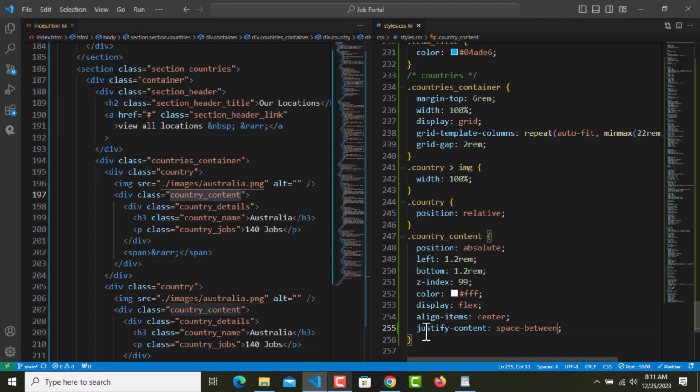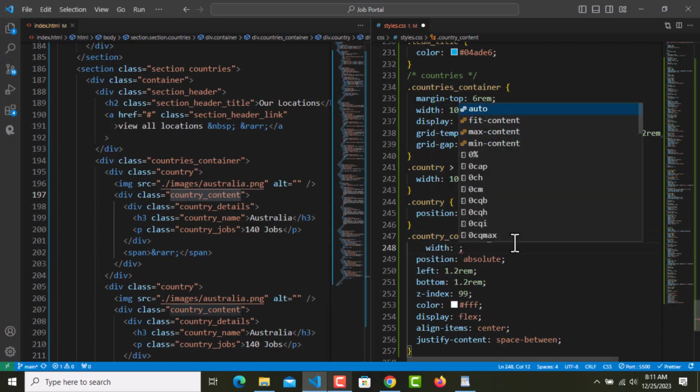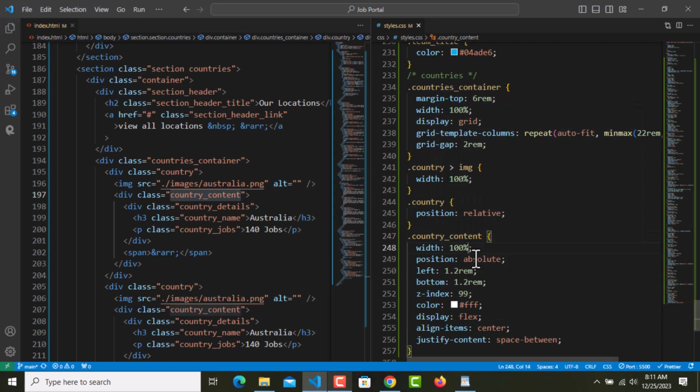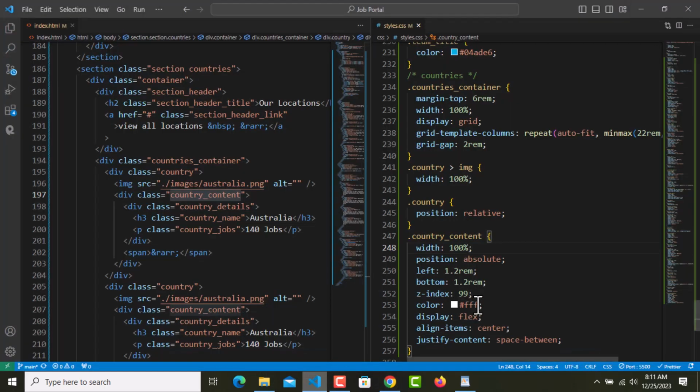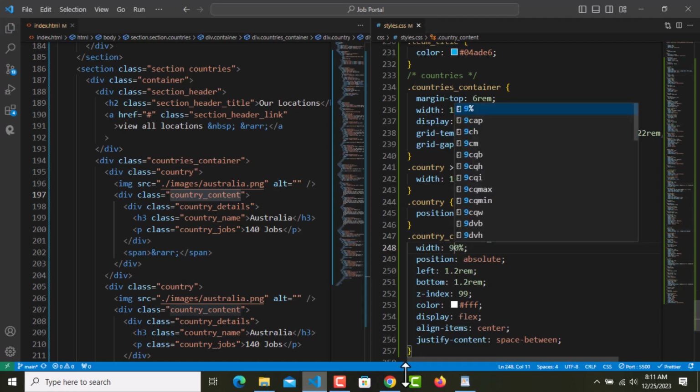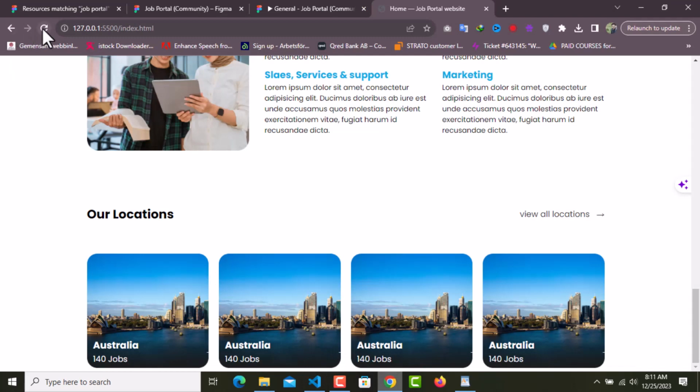Okay, since it needs width of 100%, now we will have everything fine, but this arrow is going out of the screen actually, so I'm gonna go with 90. So let's see. Yeah, it looks good now.